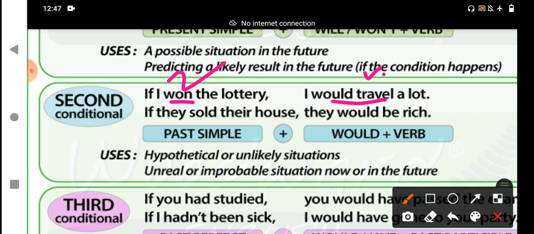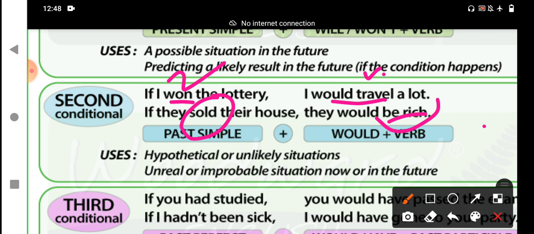Here, I may have won the lottery, I may travel a lot. It is not real, it is an imaginary condition. And if they sold their house, sell, sold, the past tense form of sell is sold. If they sold their house, that means selling their house, and they would be rich. They would become rich. Would plus V1.